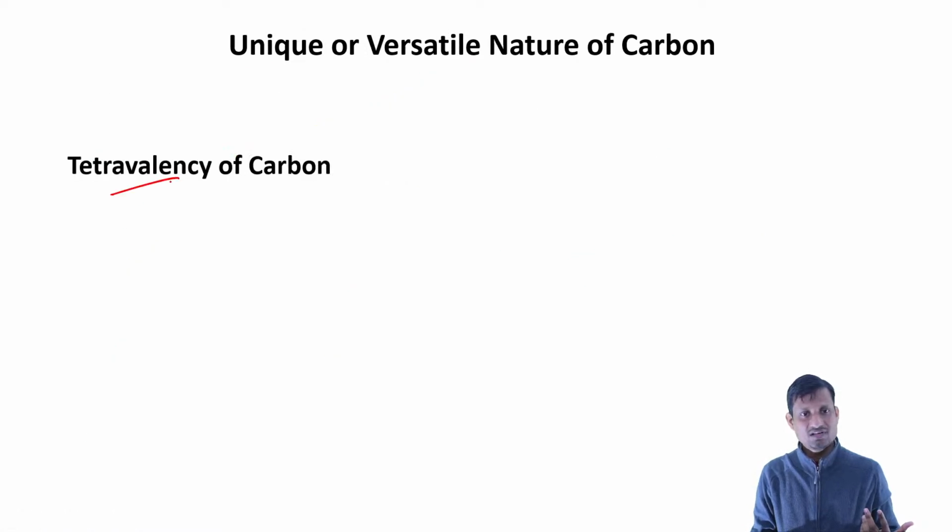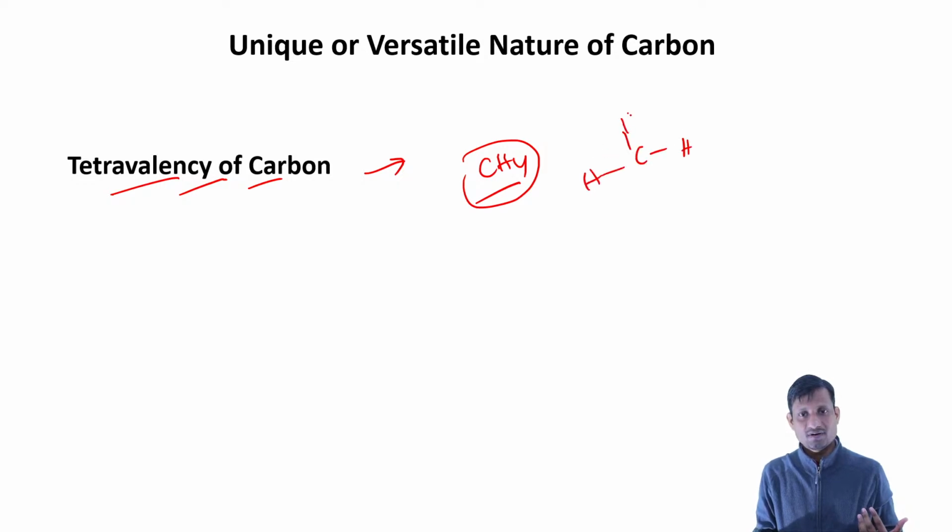So the first unique property is the tetravalency of carbon, which we have just explained. It has four unpaired electrons in the excited state, so it can form four covalent bonds with other elements. That is called tetravalency, meaning it can combine with four other elements. Like in methane, or if you have CCl4, again we can have CH2Cl2.